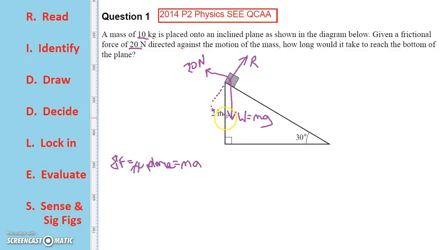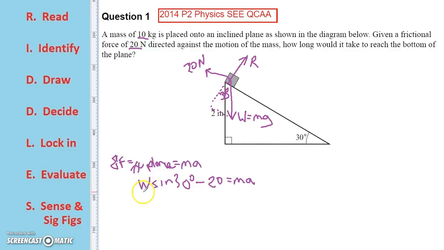It is the weight force parallel to the plane acting down the plane here, and because the angle of the plane is 30 degrees, the weight force will make an angle of 30 degrees with the perpendicular to the plane. So down the plane, we have a force of W sine 30, and up the plane we have a force of 20, and that's equal to the mass times the acceleration.